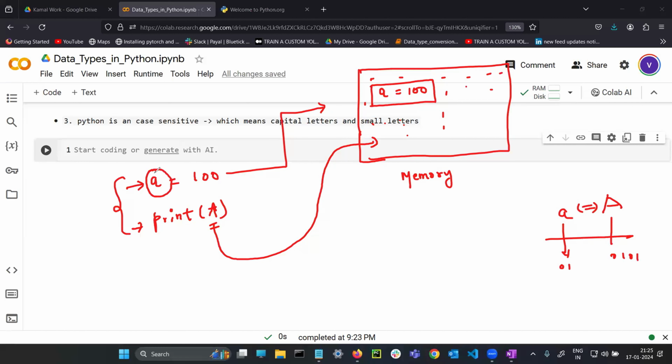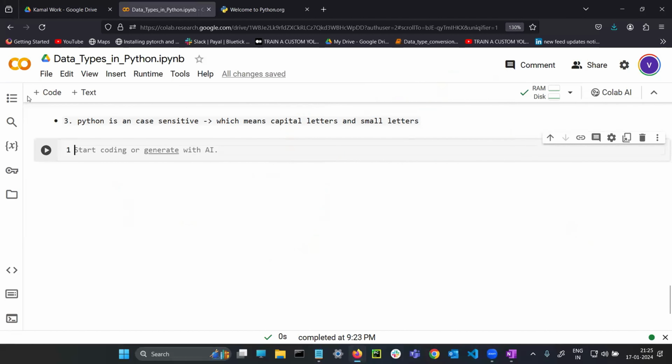If you are writing a small variable, you need to call it with small only. If you are writing the capital, it won't allow. For example, A is equals to data. In between the quotes you write anything, it's a string. So I am giving a string to variable A. Print capital A. What will be my error? Can anyone tell me?